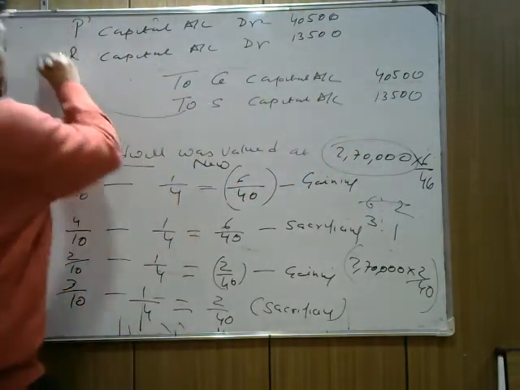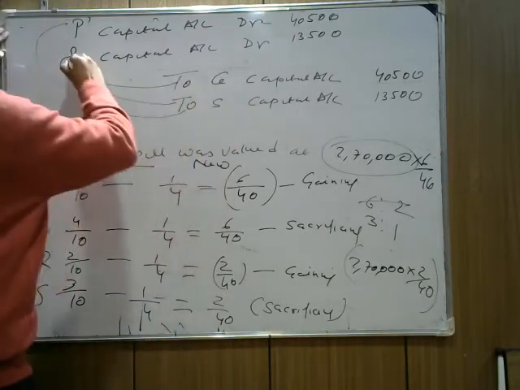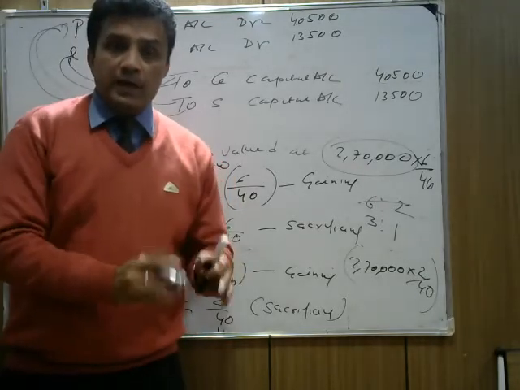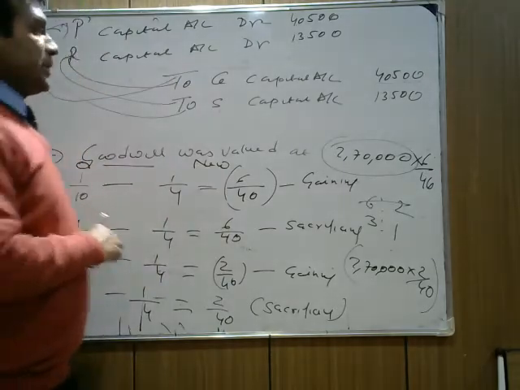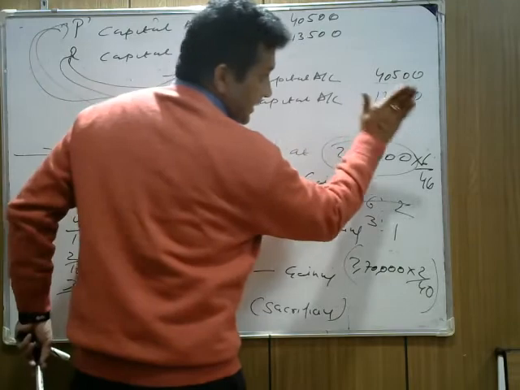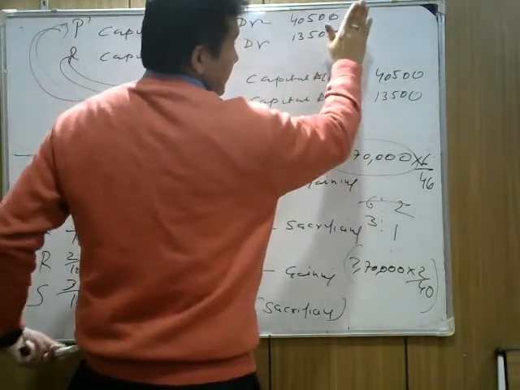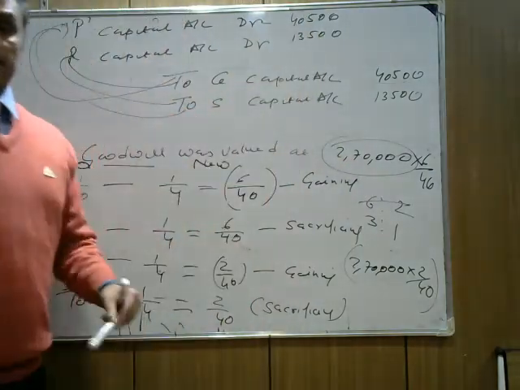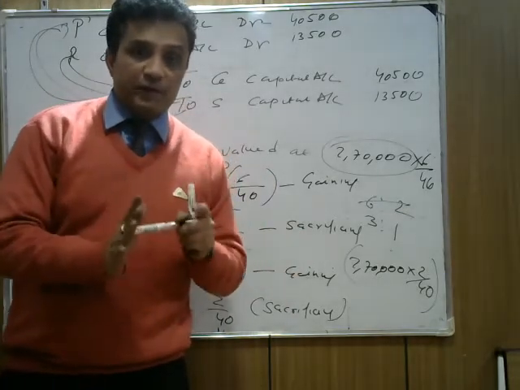From both the partners. And Q is getting 4,500 from both the partners in the ratio of 3:1, in the sacrificing ratio. This is the most important part. Q on total is getting 4,500. S on total is getting 13,500. P is gaining, so P is to pay 4,500 in total and R will pay 13,500 in total. I hope this is clear. It's an important concept. Need to understand carefully.